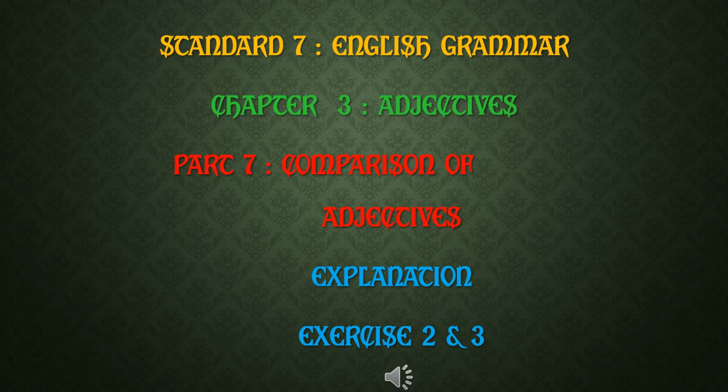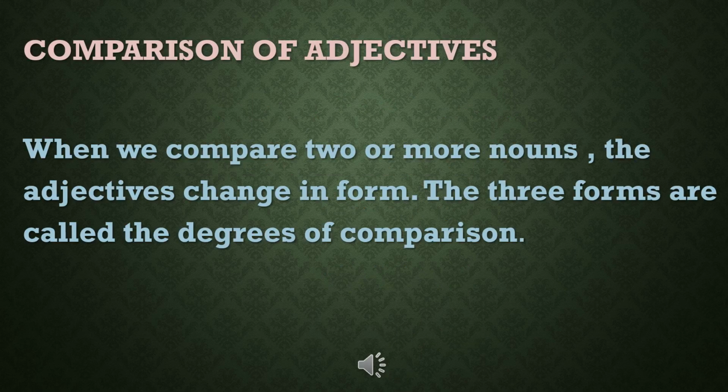We also discussed attributive and predicative adjectives. Attributive adjective means adjectives which come before a noun. Predicative adjective means the adjectives which come after a noun, or it is a part of the predicate. In this part, we are going to learn about comparison of adjectives.